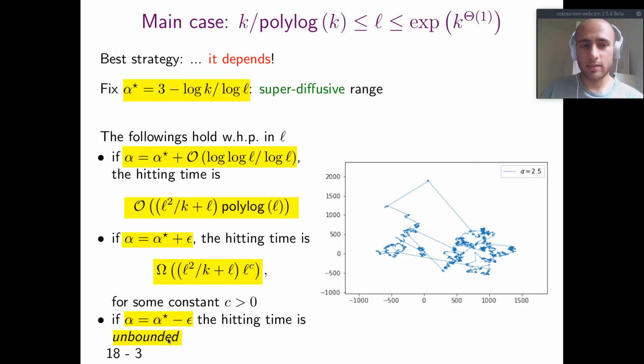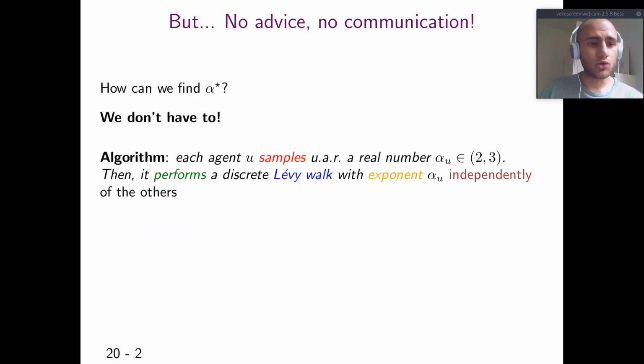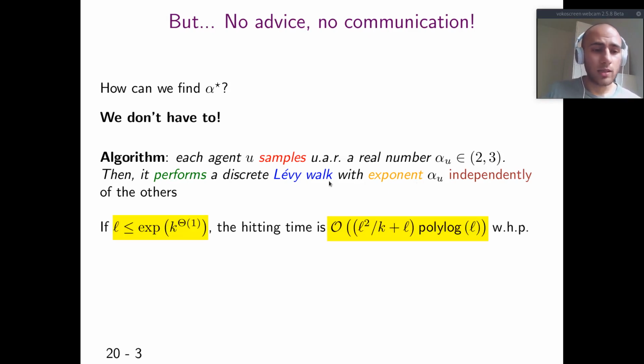But how can we employ this result? Because we do not know k and L, or at least the agents do not know them. Actually, we don't have to find alpha star. Consider the following algorithm. Each agent U samples uniformly at random a real number alpha U in the interval 2, 3, and then it performs a Lévy walk with exponent alpha U independently of the others. And then you see, if we respect this constraint, the hitting time is still at most L squared over k plus L times polylog of L with high probability.